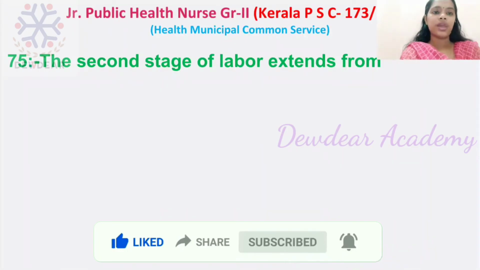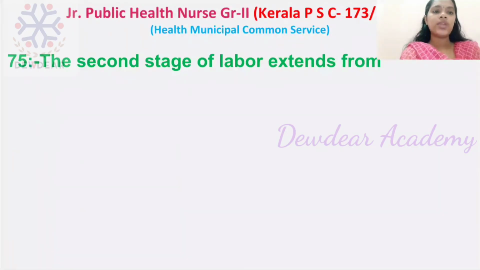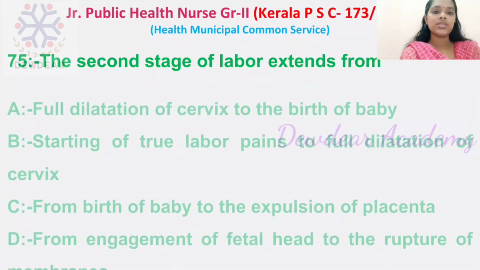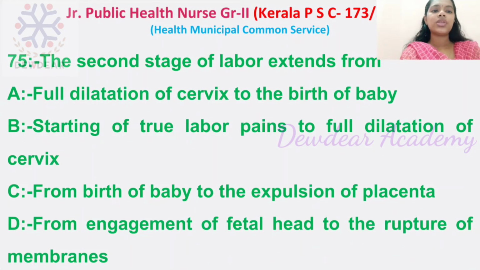Question number 75. The second stage of labor extends from. Options: full dilation of cervix to the birth of baby, starting of true labor pain to full dilatation of cervix, from birth of baby to the expulsion of placenta, from engagement of fetal head to the rupture of membranes. Right answer is full dilatation of cervix to the birth of baby.